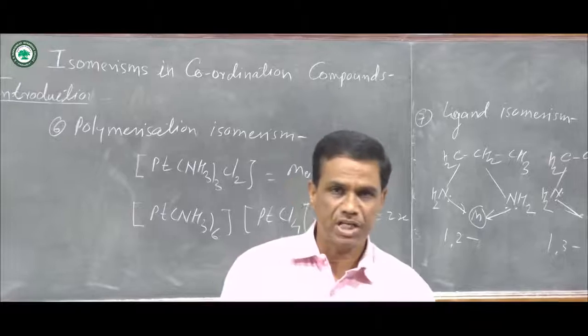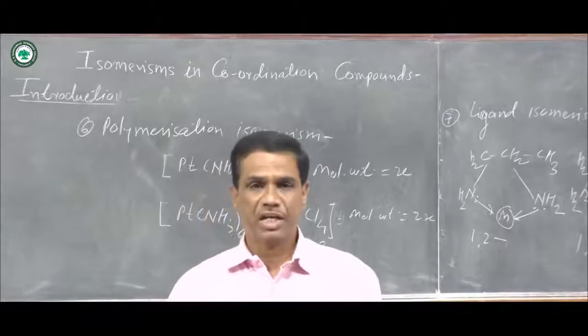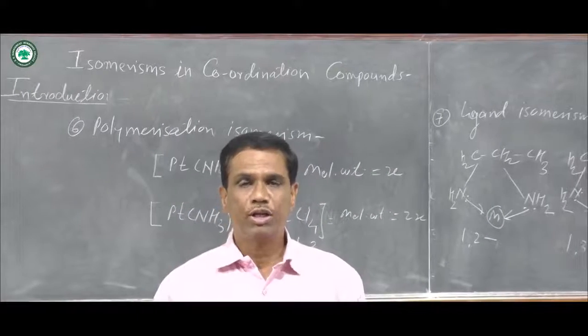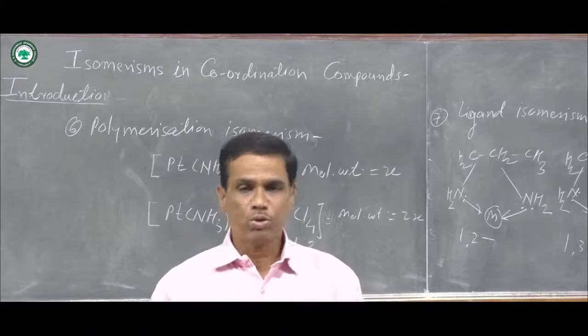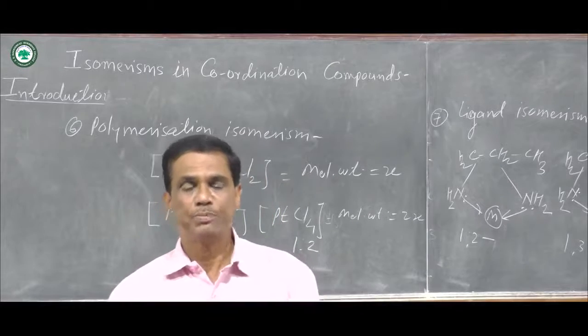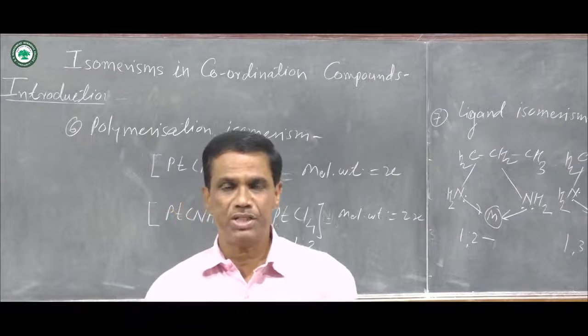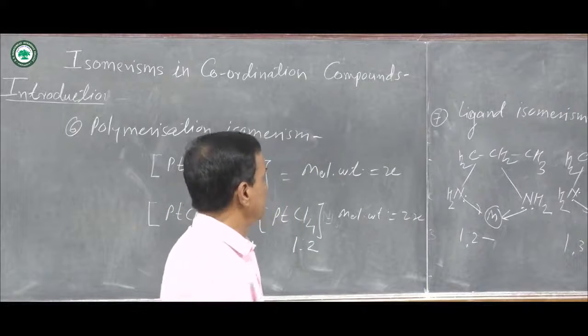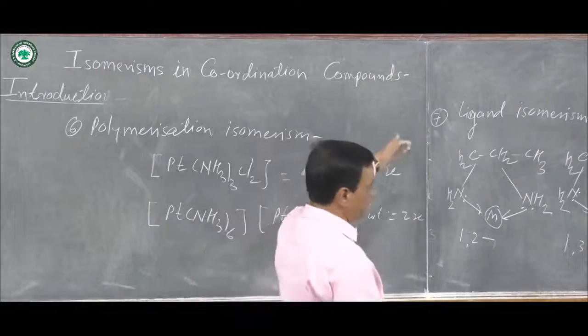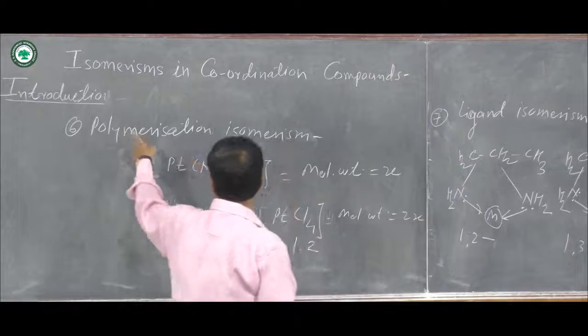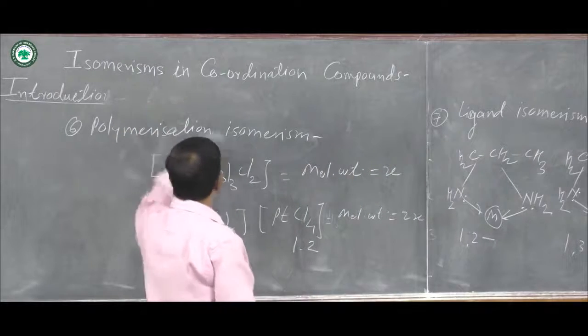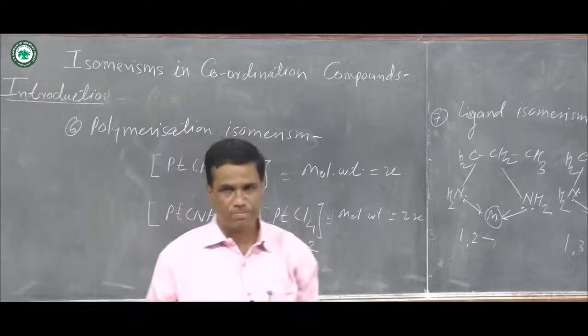And these are the 7 types of isomerism. First one is ionization isomerism, second hydrate isomerism, third linkage isomerism, fourth coordination isomerism, fifth coordination position isomerism, sixth polymerization isomerism, and last, the 7th one, is ligand isomerism. All these are the examples of structural isomerism in coordination compounds.